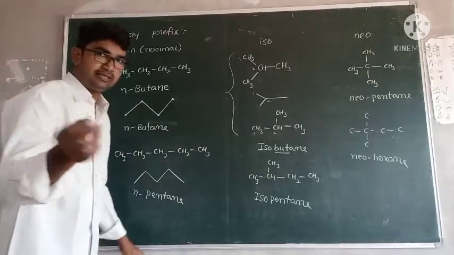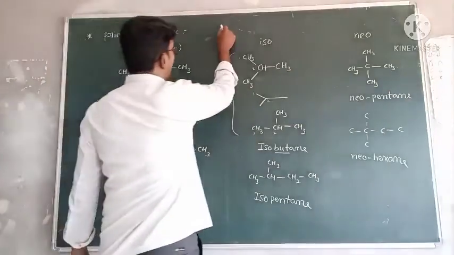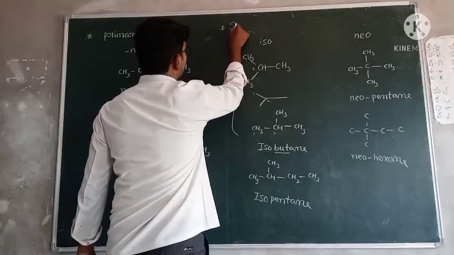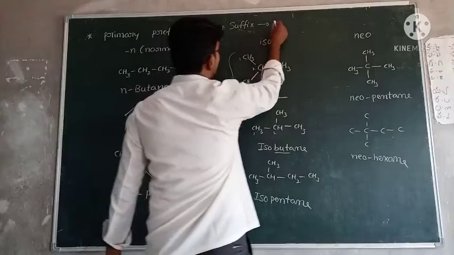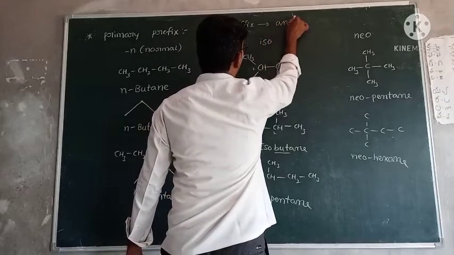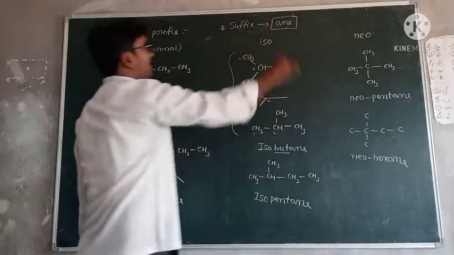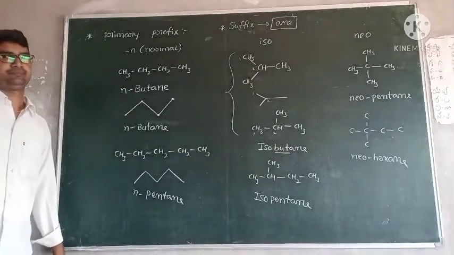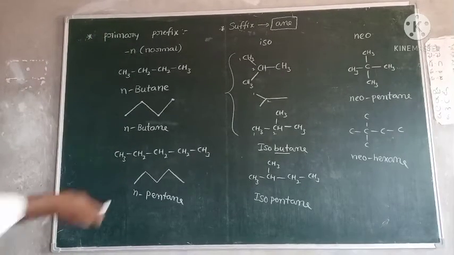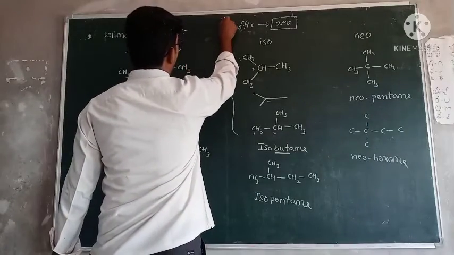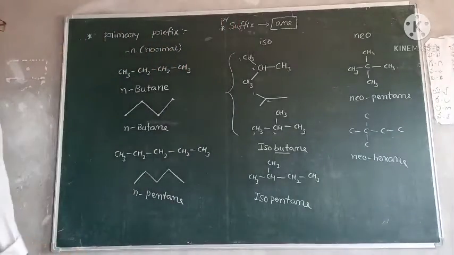I forgot one thing. In the beginning, for alkanes, write this point. What is the suffix name for alkanes? That is ane. Suffix name ane. Okay. And this is the primary suffix. Primary suffix name is ane.